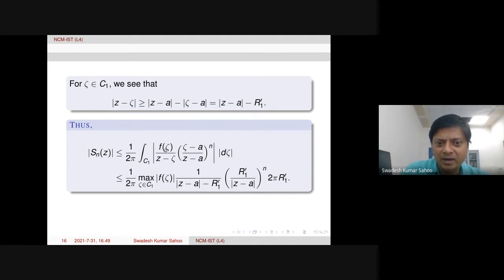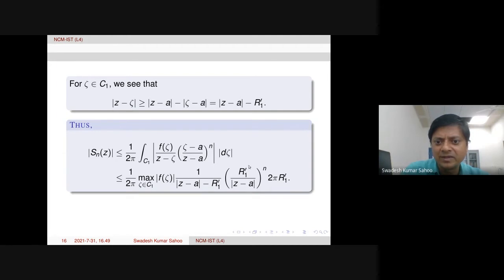Then 1 over the modulus of z minus zeta is less than or equal to 1 over the lower bound, which is the modulus of z minus a minus R1 prime, since the modulus of zeta minus a is actually R1 prime.